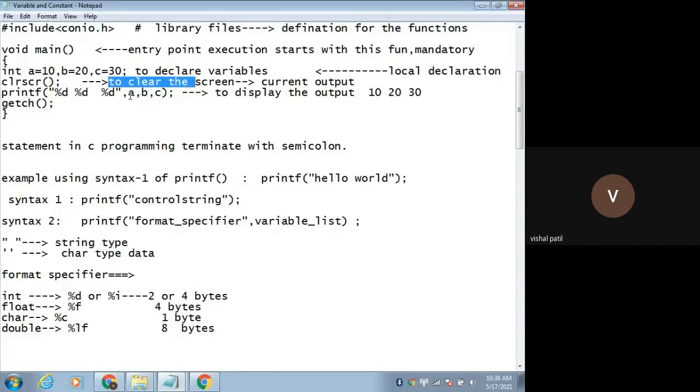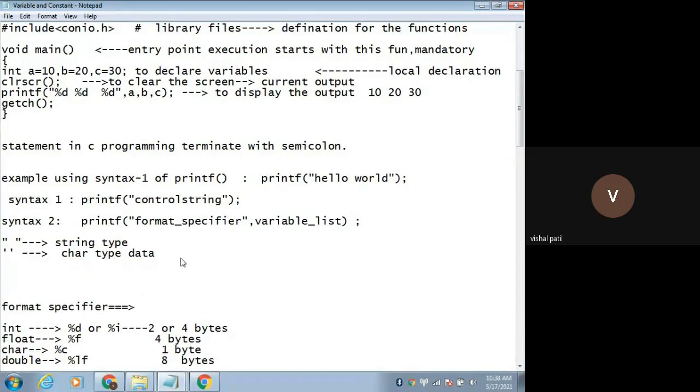Then we are using printf, and in the last lecture we discussed the different syntaxes of the printf function. This is one of the syntaxes of printf: printf in brackets, we write in double quotes a control string. If I want to display some message like hello world, I will put it inside double quotes. Again, printf is used to display some value. For that we use this syntax: format specifier in double quotes, followed by the variable list.